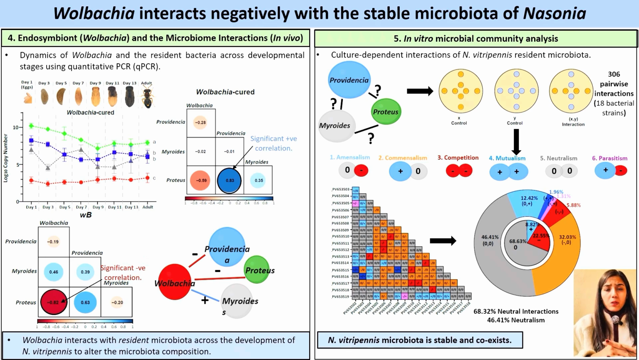Then I wanted to study how these bacteria interact with each other. So I first isolated 18 different bacterial strains and performed their pairwise interaction assays in vitro. I found that most of the bacterial strains from Nasonia remain neutral in presence of another bacterial strain, which means they are trying to coexist together, which indicates stability and coexistence of Nasonia microbiota.